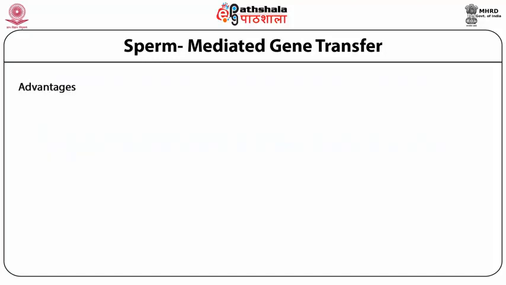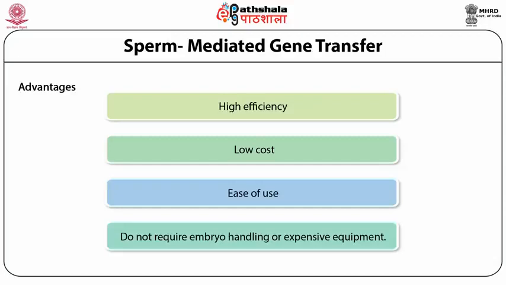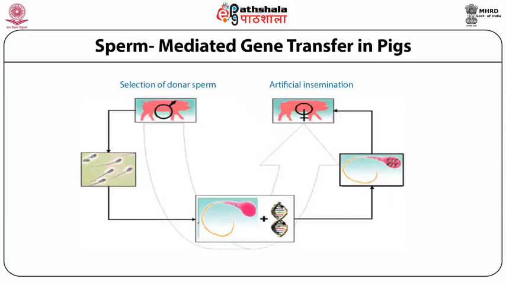Now, what are the advantages of this technique? It has high efficiency, low cost, ease of use, and does not require any embryo handling or expensive equipment. You can see the sperm mediated gene transfer in pigs shown there. You have collection of ejaculate from the donor, then you remove the seminal fluid from the sperm. Then, after you have removed the seminal fluid, you infuse that sperm with your gene of interest. Then sperm DNA interaction happens, and then you implant it into the recipient. That will lead to the production of the transgenic pig.